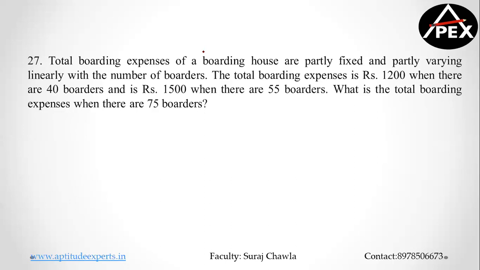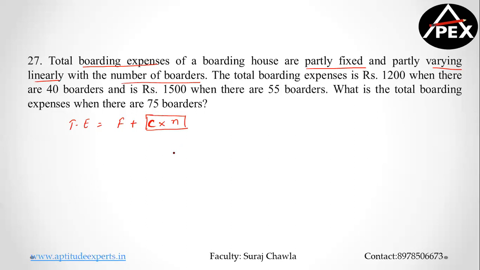Let's look at it together. Total boarding expenses: my total expenses are partly fixed, that means there is some fixed cost, partly varying linearly with the number of boarders, that means there's a cost per person into the number of people attending the boarding house.